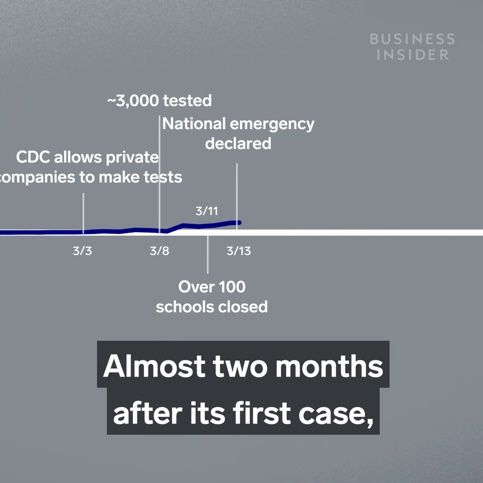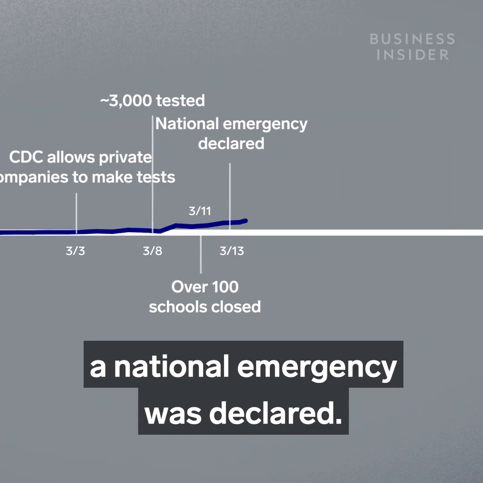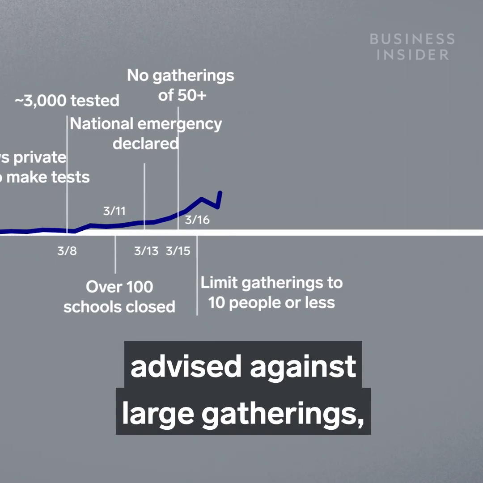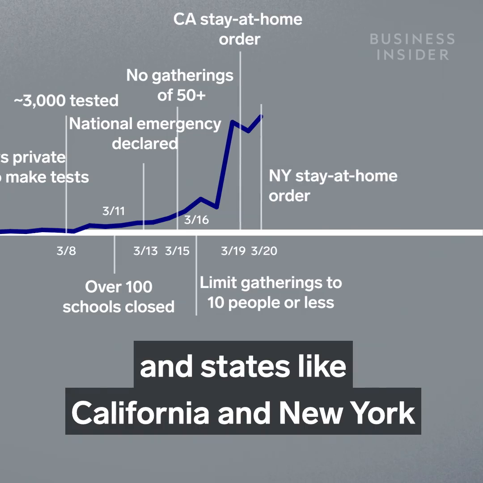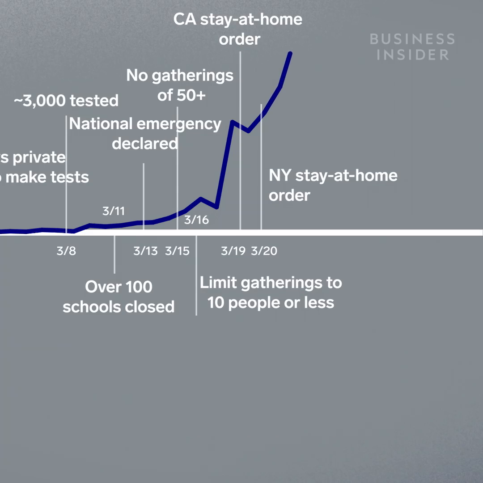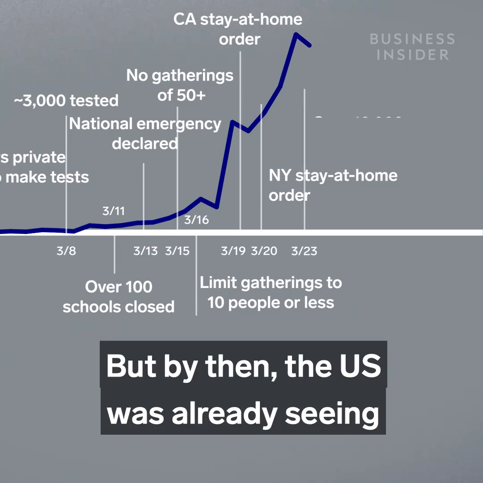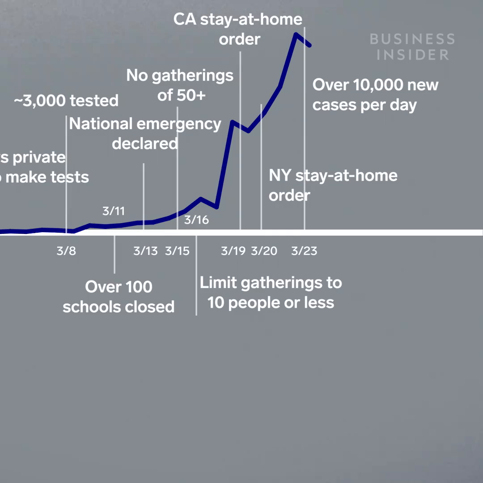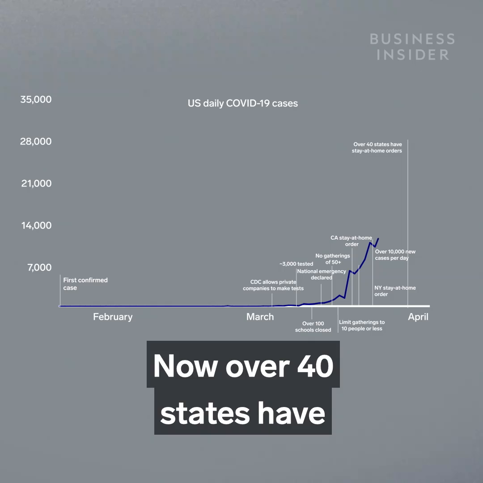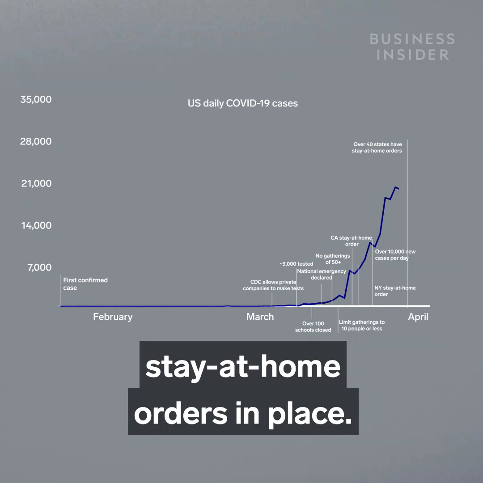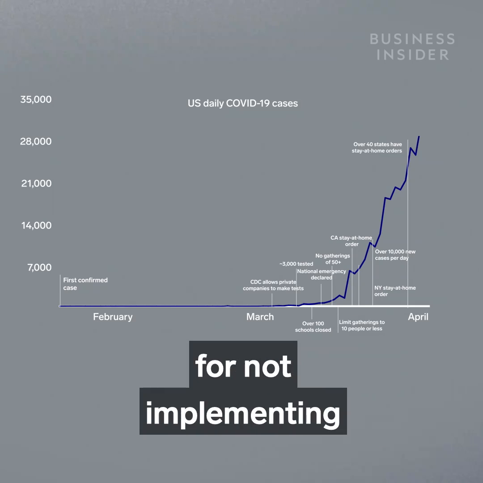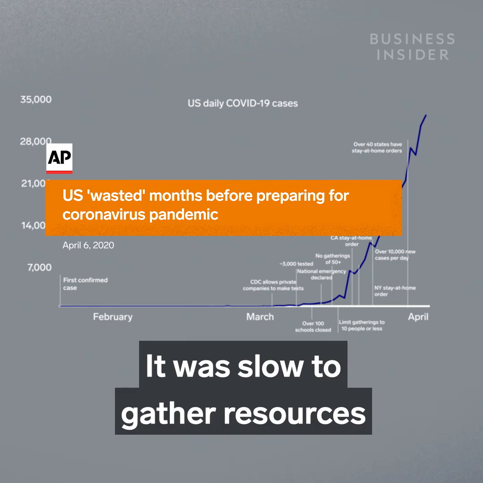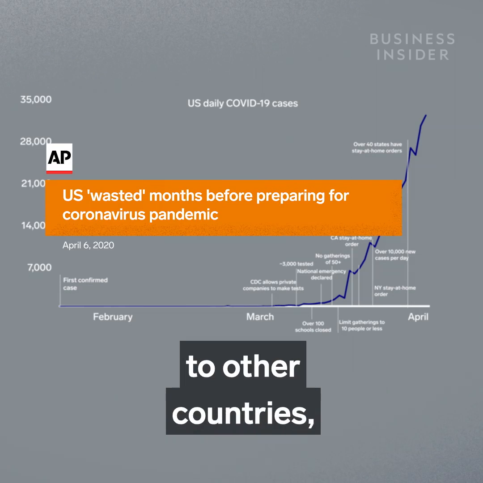Almost 2 months after its first case, a national emergency was declared. The White House and the CDC advised against large gatherings, and states like California and New York issued stay-at-home orders. But by then, the US was already seeing over 10,000 cases per day. Now, over 40 states have stay-at-home orders in place. But the US has been criticized for not implementing preventative measures early. It was slow to gather resources while the virus was spreading to other countries.